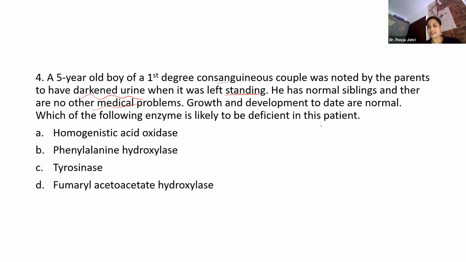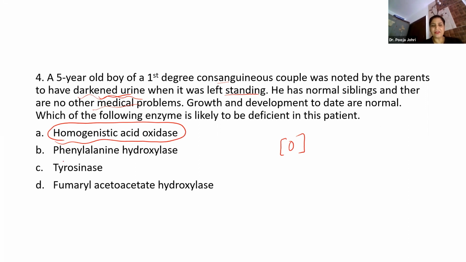Just now we have discussed. What you have to see here is only one particular pathological condition is there, that he has a darkened urine, and the urine becomes dark when it is left exposed. So there is simple oxidation, right? So obviously the deficient enzyme here is homogentisic acid oxidase.